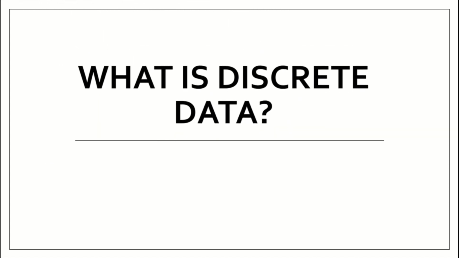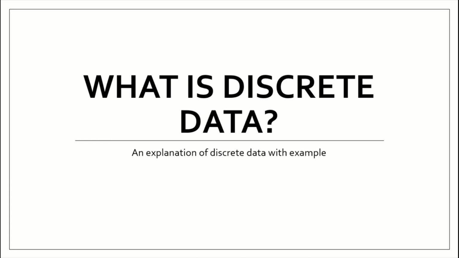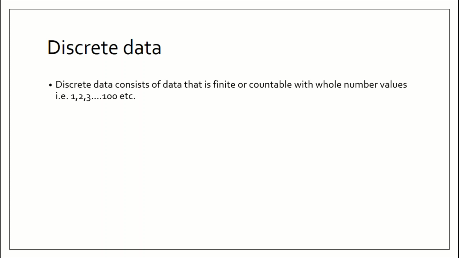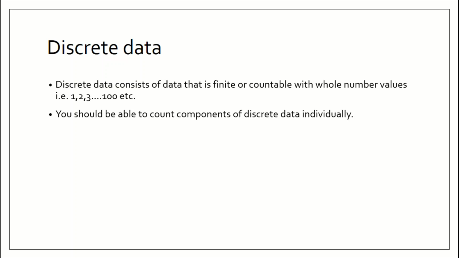What is discrete data? This video provides an explanation of discrete data with examples. Discrete data consists of data that is finite or countable with whole number values, that is 1, 2, 3 to 100 to 1000 and so on. You should be able to count components of discrete data individually.